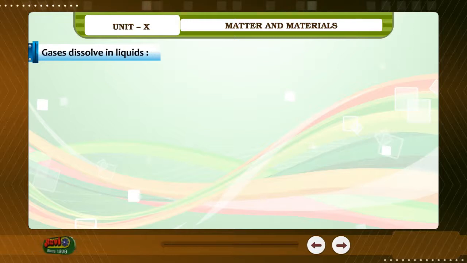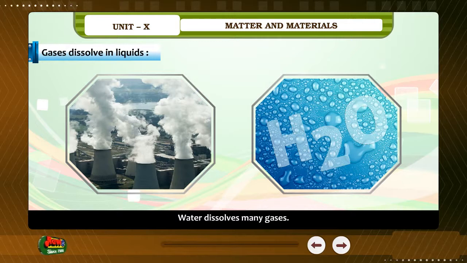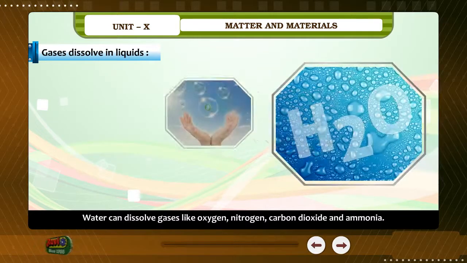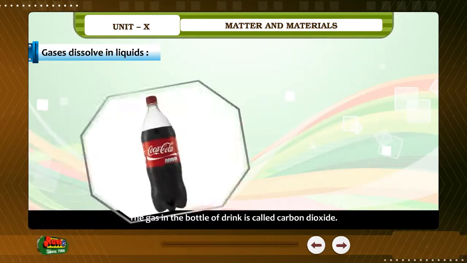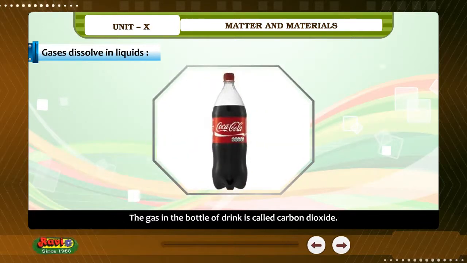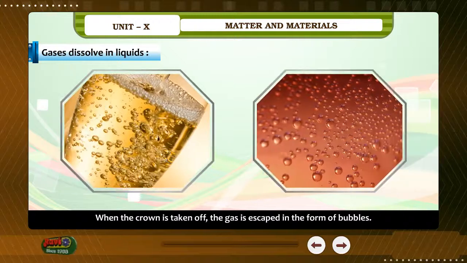Gases dissolve in liquids. Water dissolves many gases. Water can dissolve gases like oxygen, nitrogen, carbon dioxide and ammonia. The gas in the bottle of drink is called carbon dioxide. It stays in the drink only under pressure. When the crown is taken off, the gas escapes in the form of bubbles.